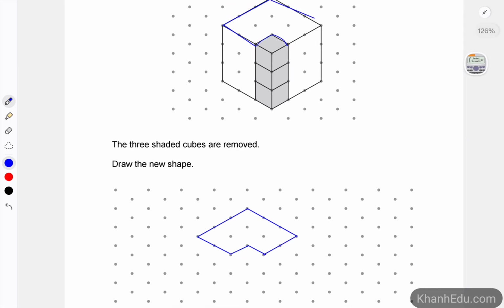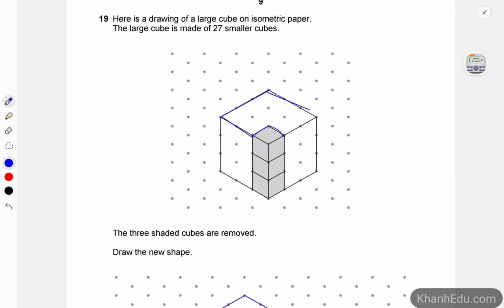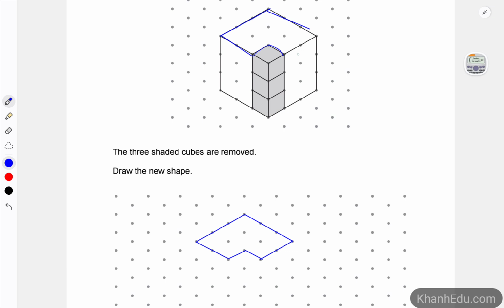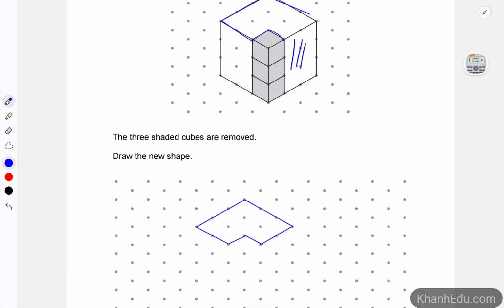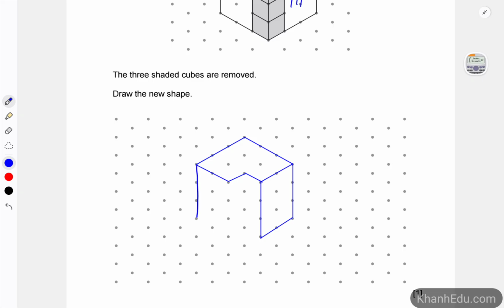So now we already finished the top of the shape. Let's finish this side. So we're gonna go down 3, 1, 2, 3. Okay, 1, 2, 3 is here. And similarly 1, 2, 3.